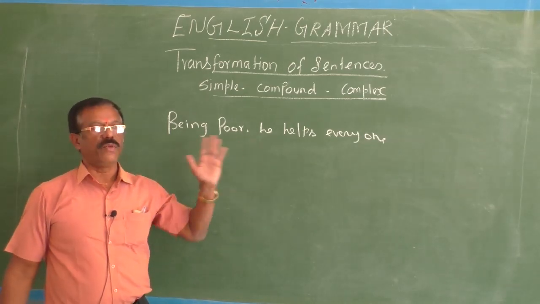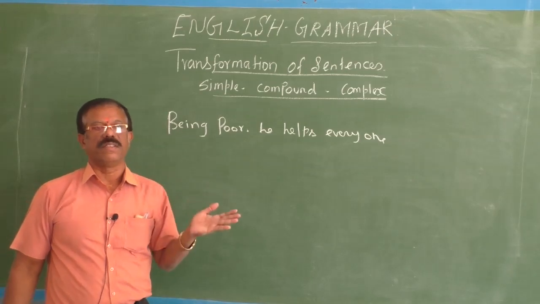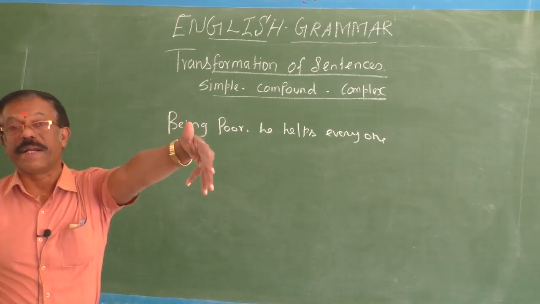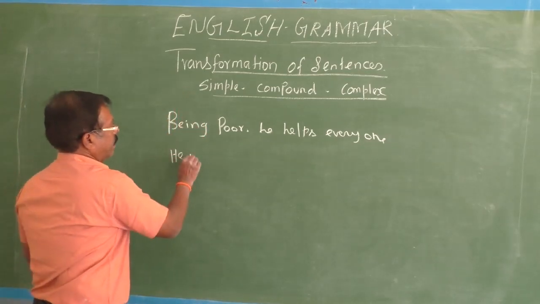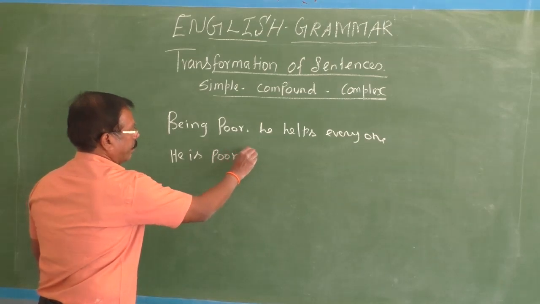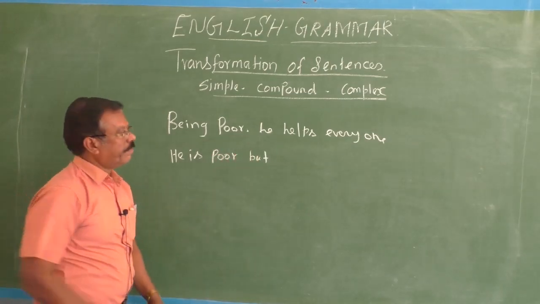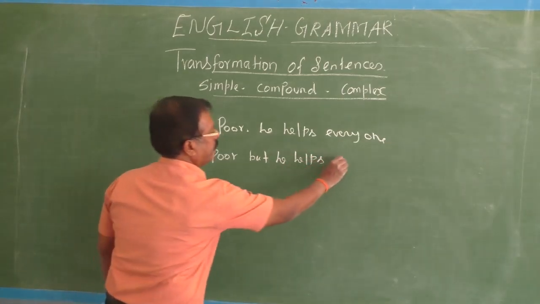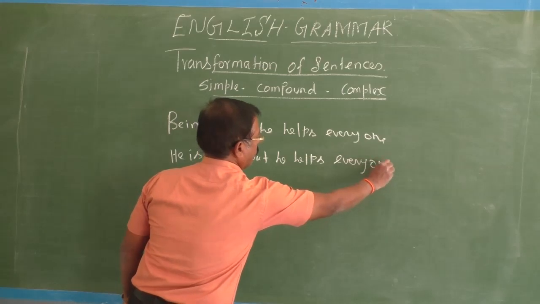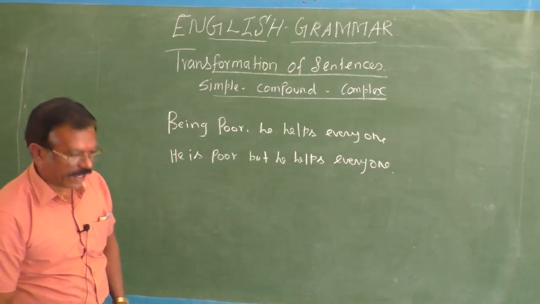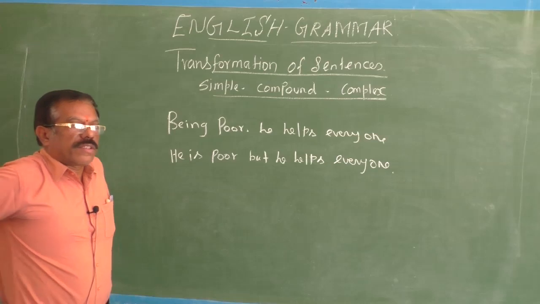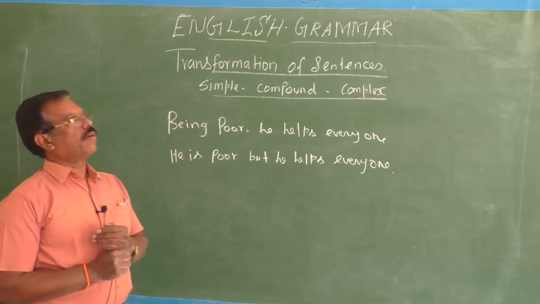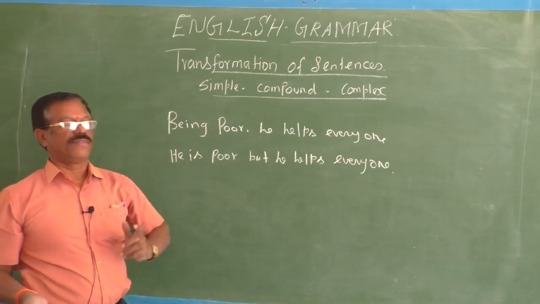So if you have ideas that are in contrast to each other, you have to use a different conjunction, that is but. See, he is poor, but he helps everyone. Okay children, could you follow me? So when you have ideas contrast to each other in a sentence, you have to select the appropriate coordinating conjunction to connect such sentences. Okay, fine.